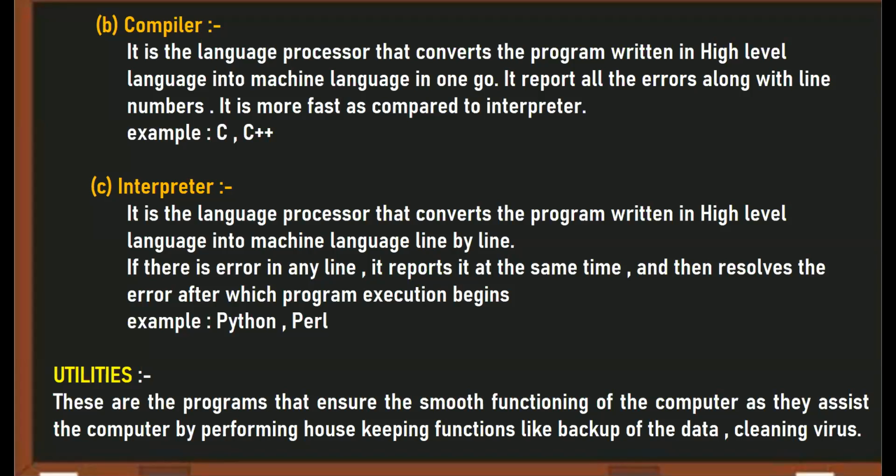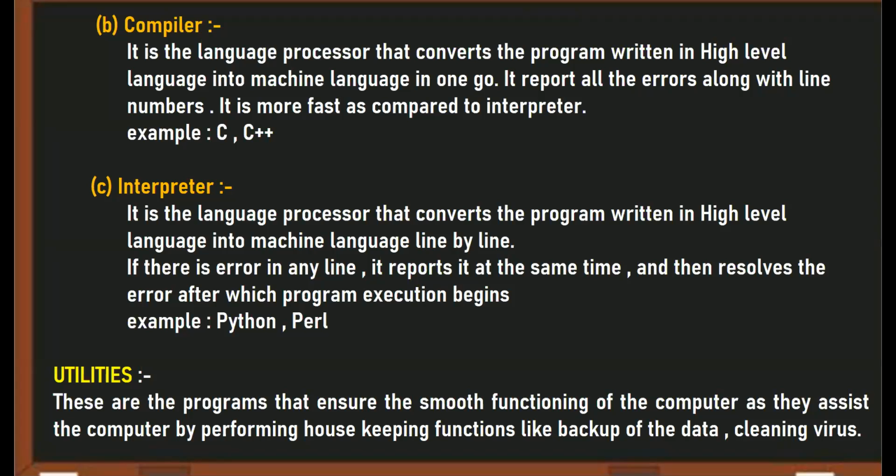How do they ensure the smooth working? As they perform the housekeeping functions. What are the housekeeping functions performed by utilities? Backup of the data, text editor, disk compression, disk defragmentation, disk management, antivirus, encryption, decryption.